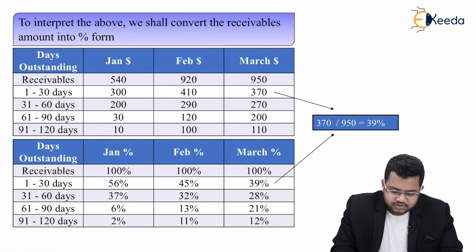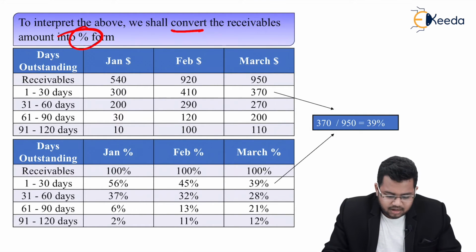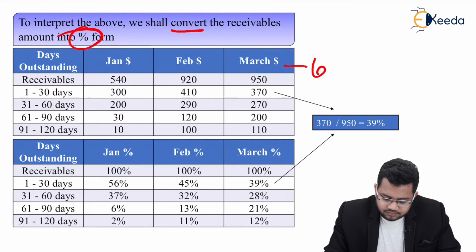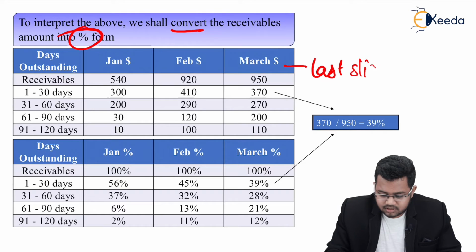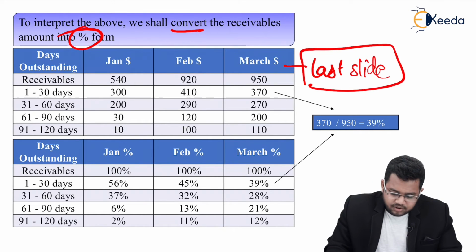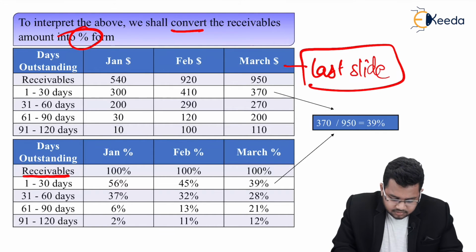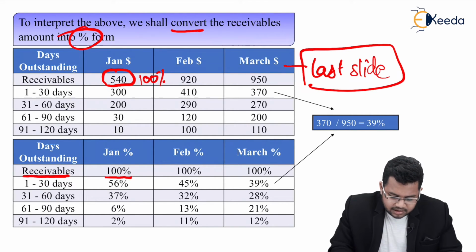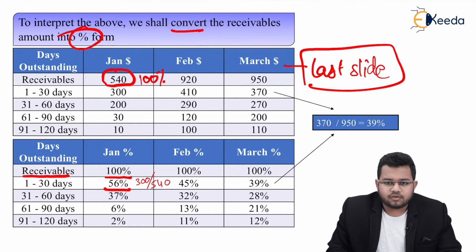To interpret the above, we shall convert the receivables into a percentage form. So basically now I'll be converting every amount into percentage. This is from your last slide, the first table which we just saw. Now we'll convert this into percentage. For example, these receivables, we start from 100%, which is 540. 540 is 100%. If 540 is 100%, what is 300? So 300 divided by 540 will be 56%. I have rounded it off.